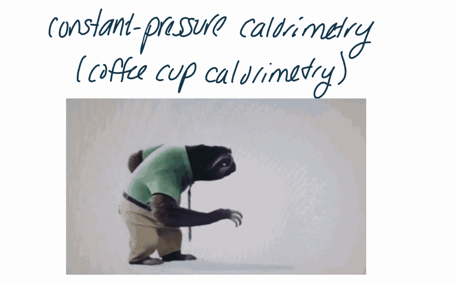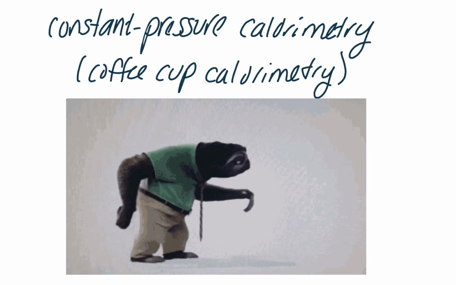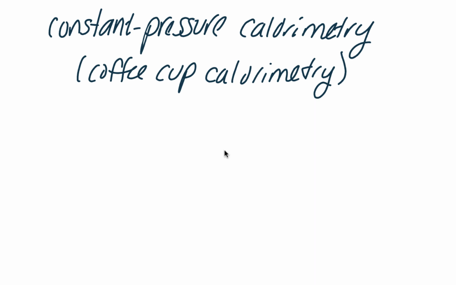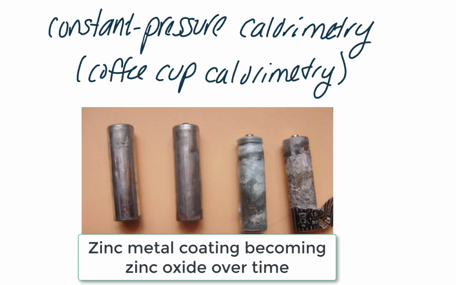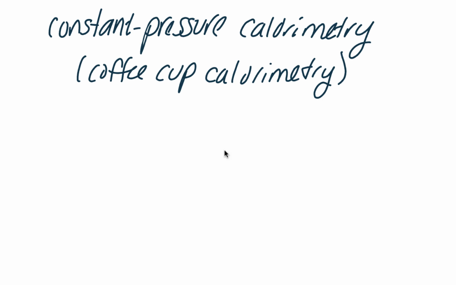Now, if it's an open system, that means your gases are going to be exchanged between your system and your surroundings, but also the heat can escape. If you're measuring the change in temperature, you need the reaction to happen quickly enough that you can measure that change in temperature before all of the heat is transferred to the surroundings. So if you have a reaction that happens very slowly, for example, the oxidation of zinc is a pretty slow reaction, that reaction would take so long, it would be impossible to tell the change in the temperature because the surroundings would fluctuate so much and the heat would escape. It wouldn't be possible to measure it.